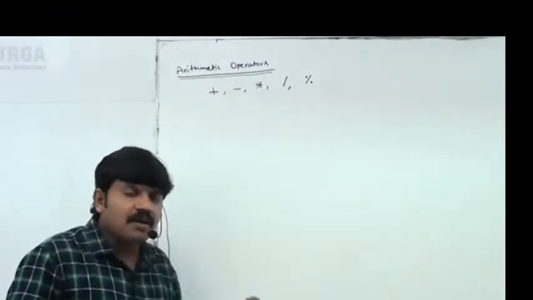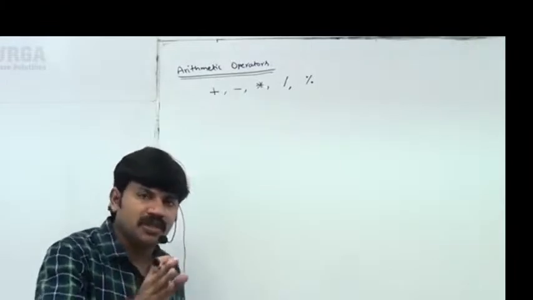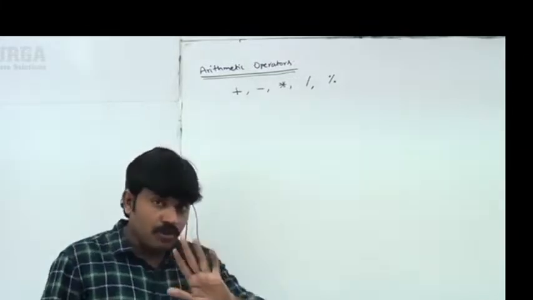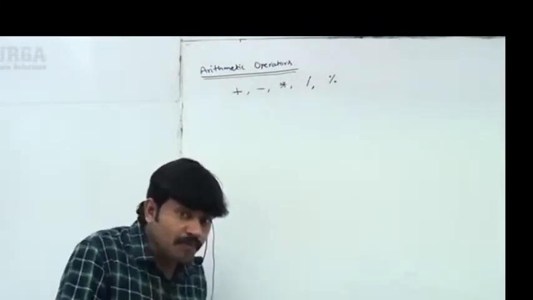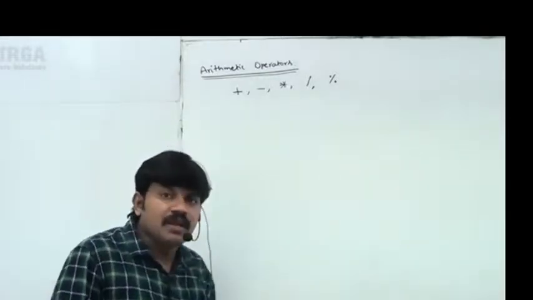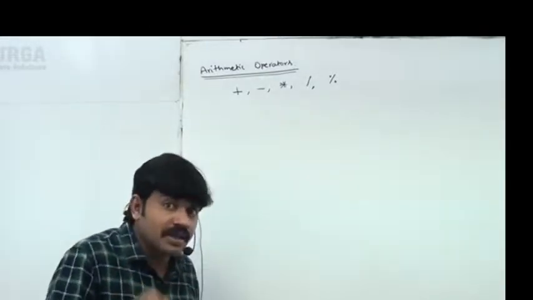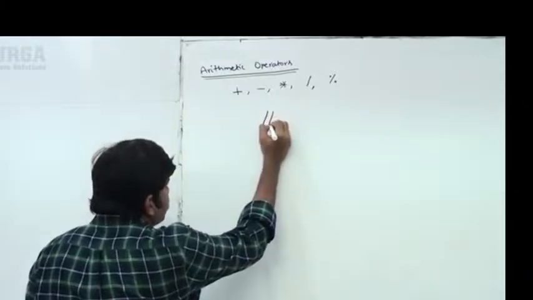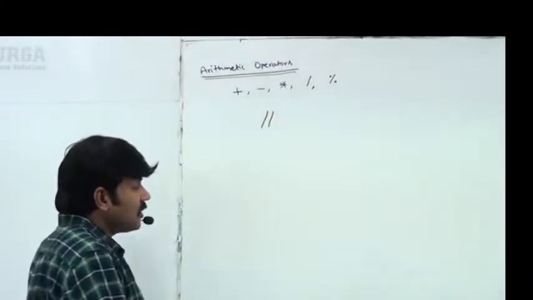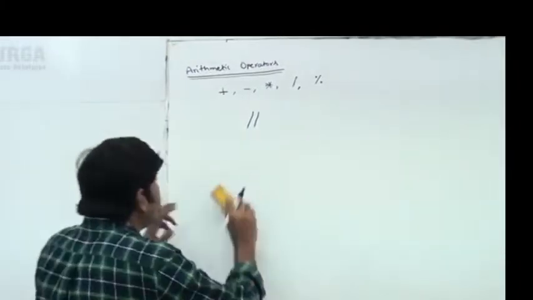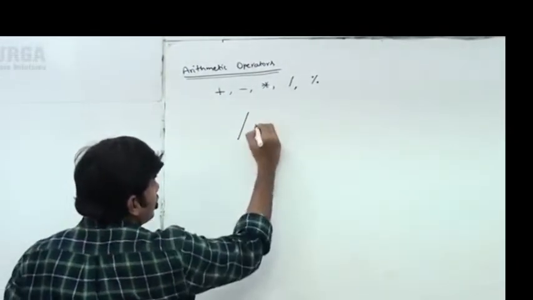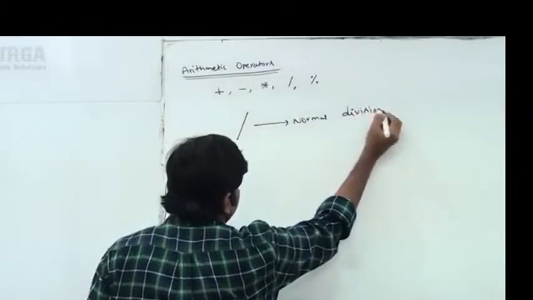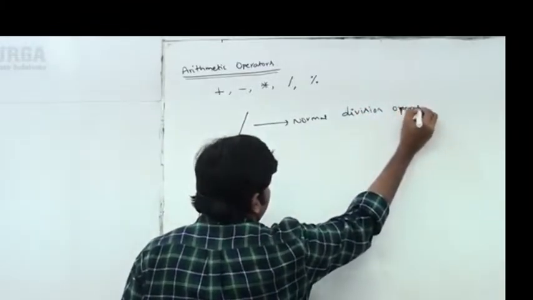Generally, these are the arithmetic operators in every programming language, mostly in C and Java: plus, minus, multiplication, division, and then the modulo operator. In Python, in addition to these 5, there are 2 more extra arithmetic operators. What are those? Observe the difference very carefully. This is the normal division operator, like this.